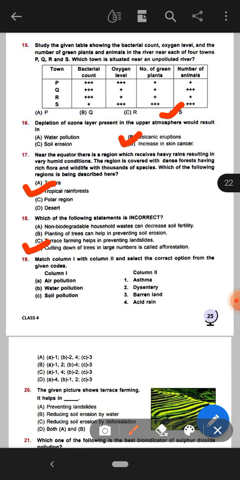Next, match column 1 with column 2 and select the correct option from the given codes. Column 1 has air pollution, water pollution, and soil pollution, and column 2 has asthma, dysentery, barren land, and acid rain. Here the right option will be option C.